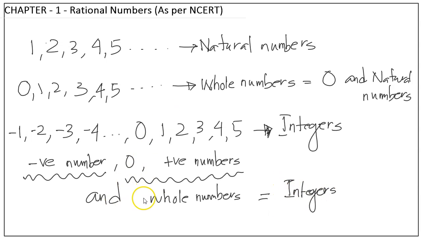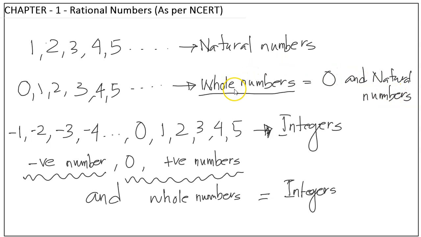Why am I drawing a relationship between them? Because sometimes questions come like: all whole numbers are natural numbers, true or false? In whole numbers we include 0 also. Is 0 a natural number? No. So not all whole numbers are natural numbers, but all natural numbers are whole numbers, because everything natural falls under whole numbers. That is why I have written whole numbers as 0 and the natural numbers. All natural numbers will come within whole numbers for sure.